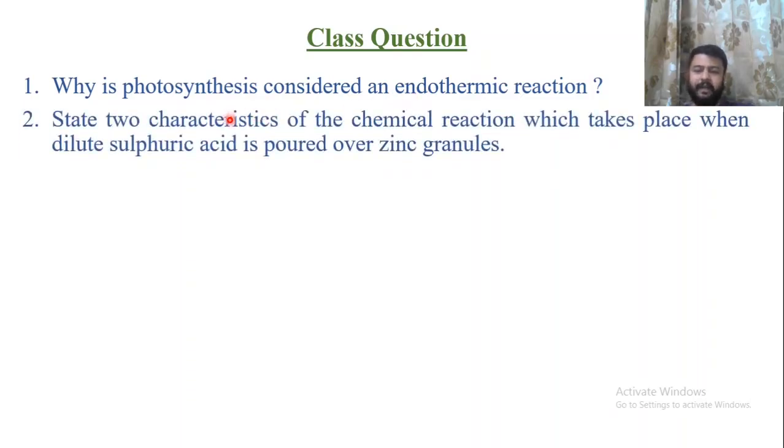Second part, write two characteristics of the chemical reaction which takes place when dilute sulfuric acid is poured over zinc granules. So whenever zinc granules react with sulfuric acid, there is an increase in temperature along with formation of gas, and this gas is hydrogen gas.